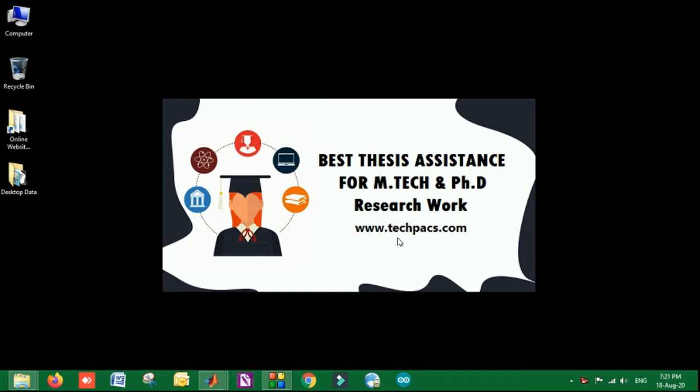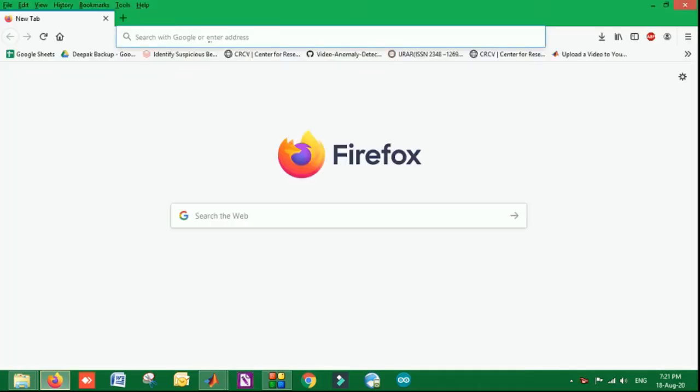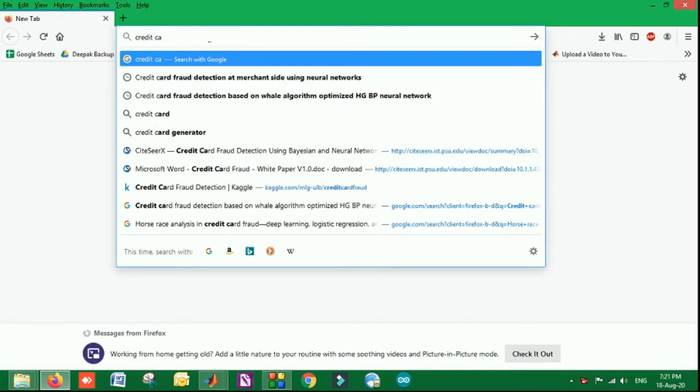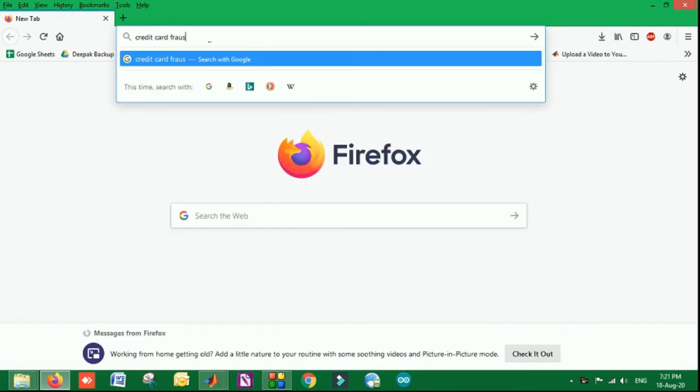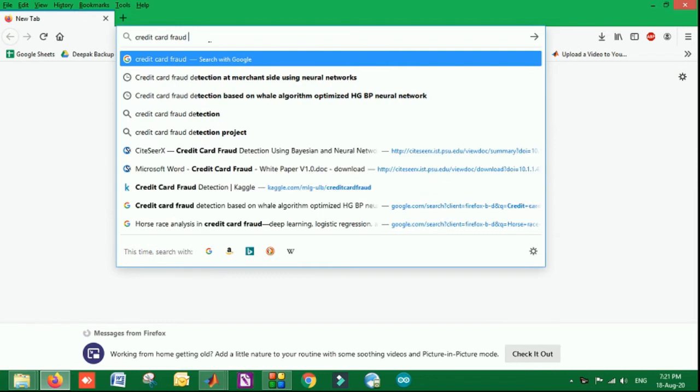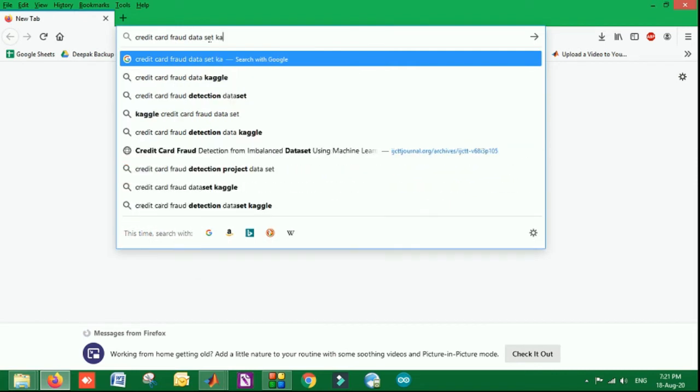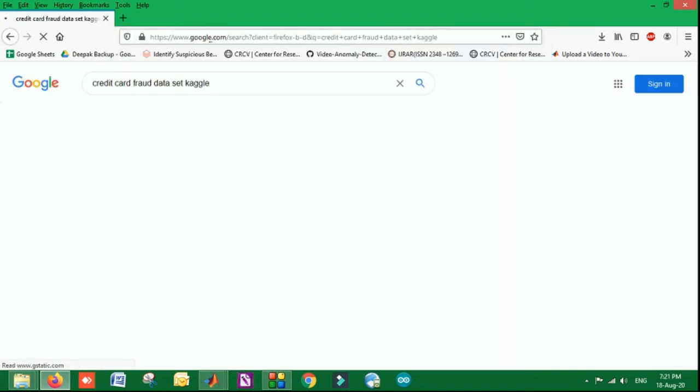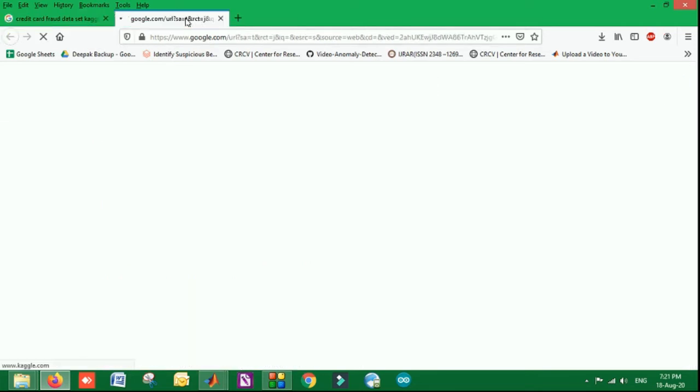So here we have used a machine learning algorithm for detecting credit card fraud. The dataset is taken from Kaggle. You can even search for it on the internet: credit card fraud detection dataset Kaggle. When I click on this, you can see there is a dataset available which